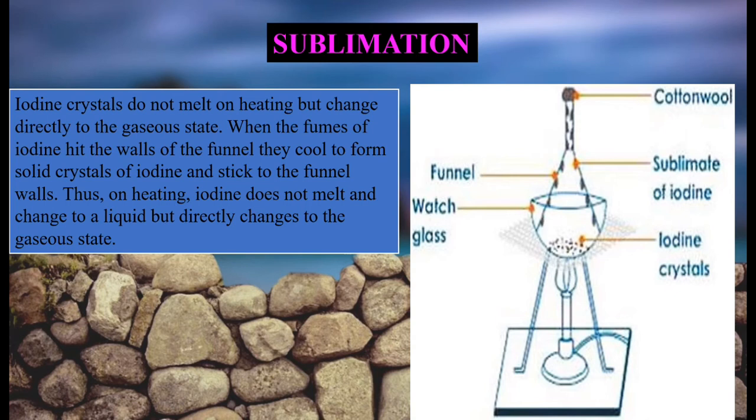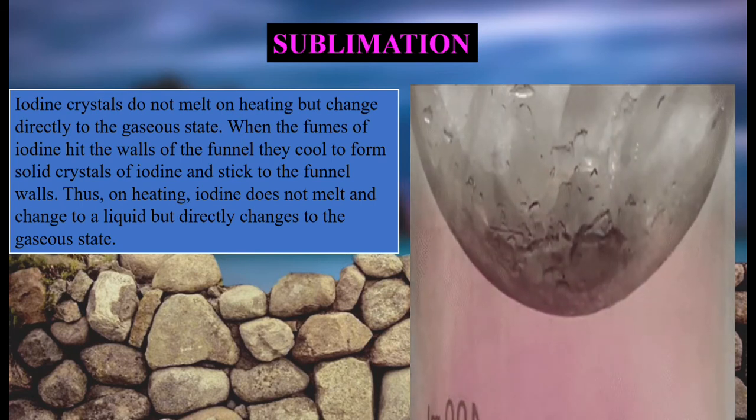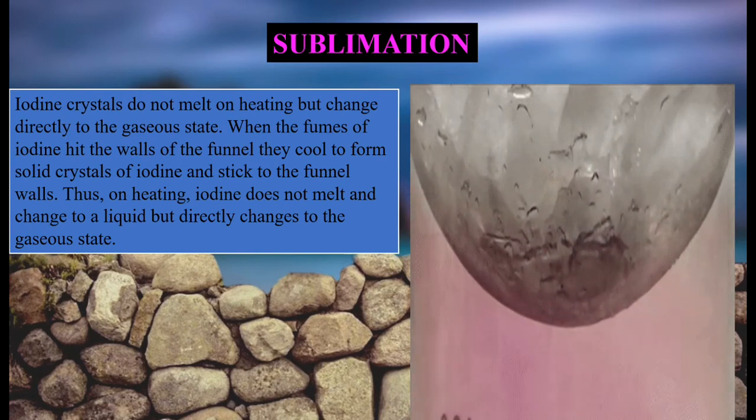When the fumes of iodine hit the wall of the funnel, they cool to form solid crystals. This explains as condensation. Because the funnel जो है ऊपर का जो inverted funnel लगा हुआ है crucible के ऊपर, वो ठंडा है ना, नीचे का क्रूसिबल गर्म है बट ऊपर का जो कोनिकल फ्लास्क है वो ठंडा है। तो क्या होगा, जब ये वेपर्स ऊपर जाएंगे तो ये फिर से कूल डाउन हो जाएंगे और इट विल फॉर्म क्रिस्टल्स ऑफ आयोडीन. So here in this image it will clearly, you can see how the crystals of iodine are formed